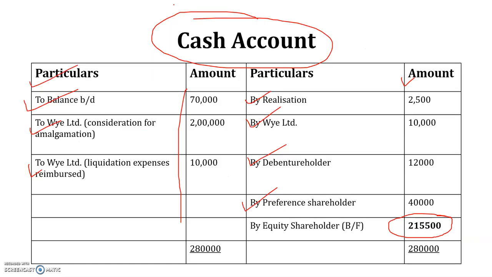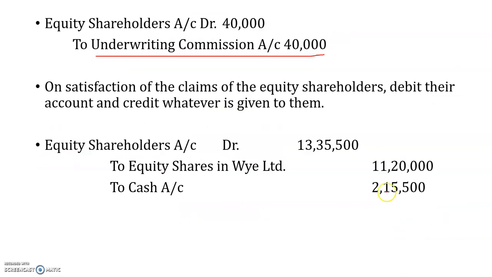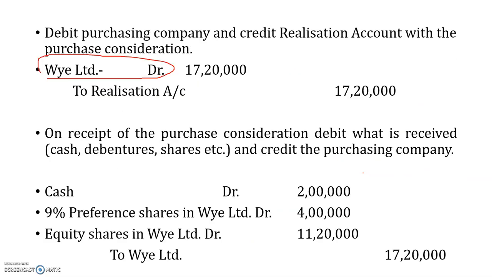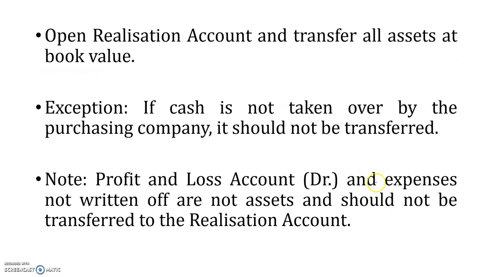So what we do is we consider this 2,15,500 as a balancing figure, and we transfer it to here as cash, which is to be received by the equity shareholders, and to equity shareholders in W Limited, which is the purchase consideration, which has already been mentioned while calculating the purchase consideration here.